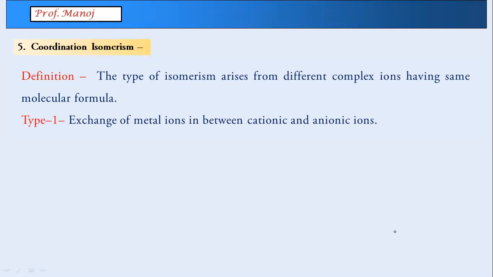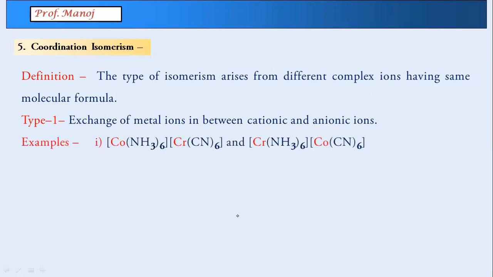There are two types under coordination. Number one, exchange of the metal ions to create isomers. So watch this one. You can see the first square bracket is a cation, the second square bracket is an anion. The first square bracket has cobalt, the second bracket has chromium. You can see in the isomer, they have been exchanged. So to put it more technically, cobalt was present in the cationic part. In the second one, it has gone to the anionic part. That is what you call exchange of metal ions.